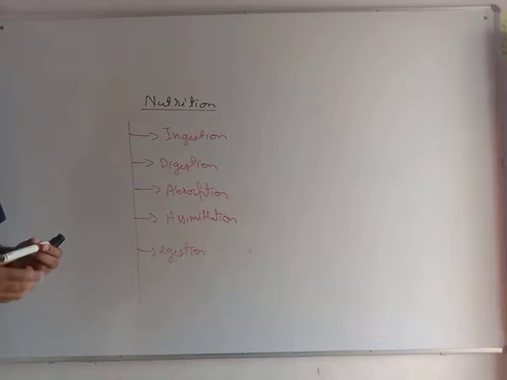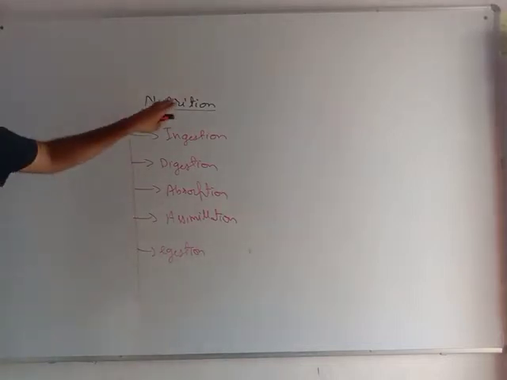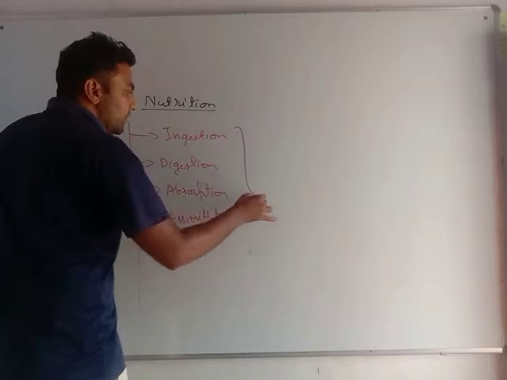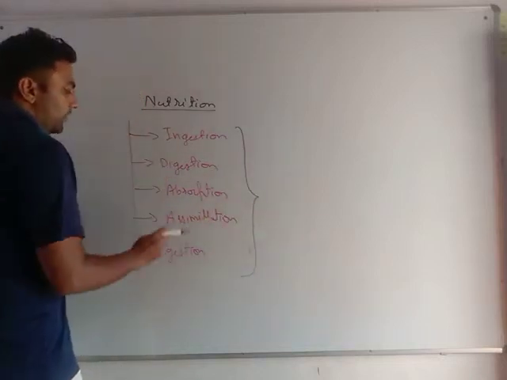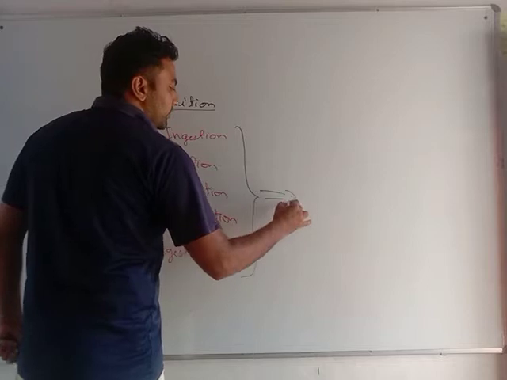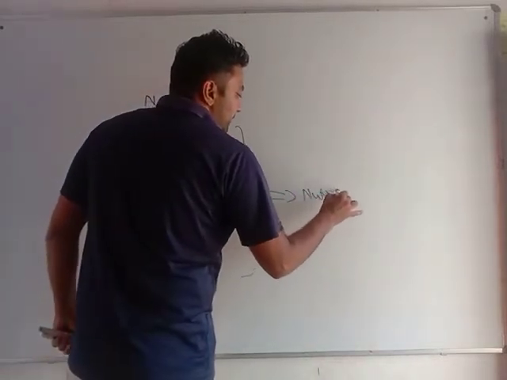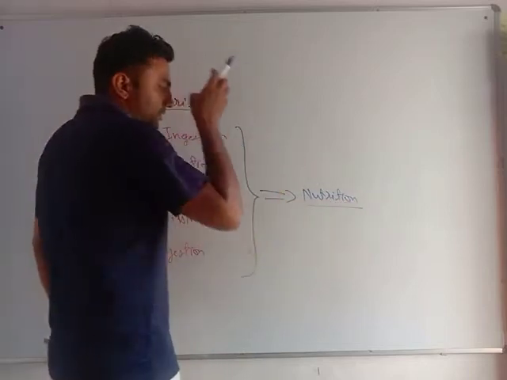Very important. If I am telling nutrition in animals, it means that the animal is doing all these processes. All these processes lead to a single process, that is nutrition. Very important, my dear students.